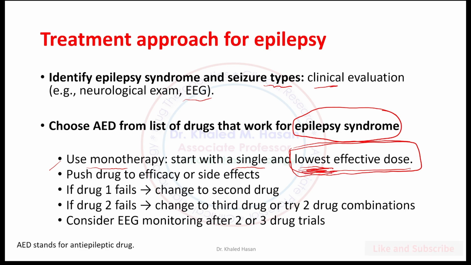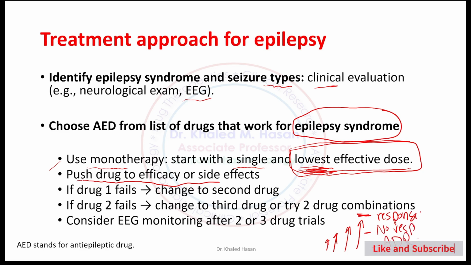Then from the lowest therapeutic dose, we start to increase the dose for the patient until we get the response. So when you get the response, you can see here, push the drug to the efficacy or side effect. If you get the response here, that's great. This is number one. Another option is no response, but we are having some side effect. So this is the first step: start with one medication, monotherapy, and push the medication to efficacy. Or if you don't have efficacy, push the medication until you see some side effect or adverse effect.